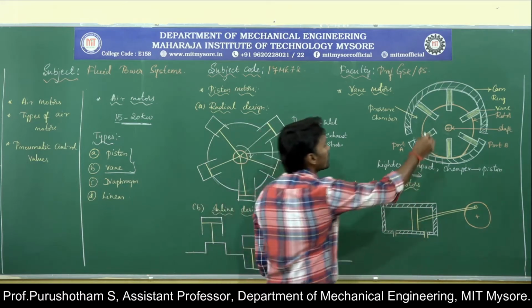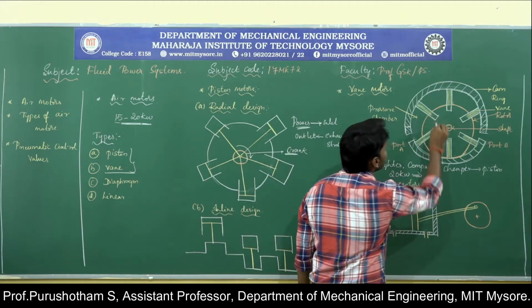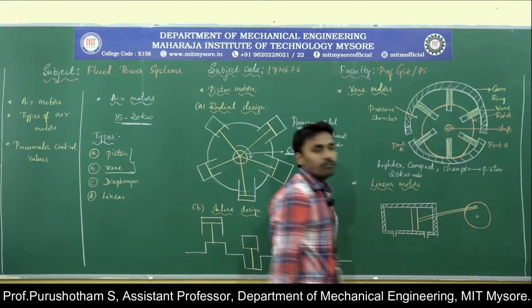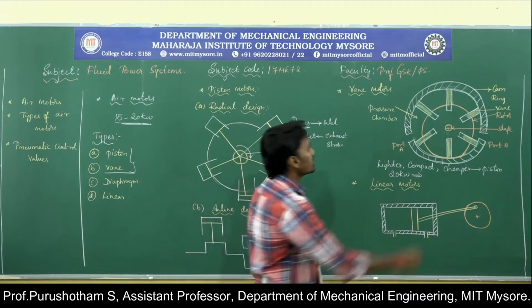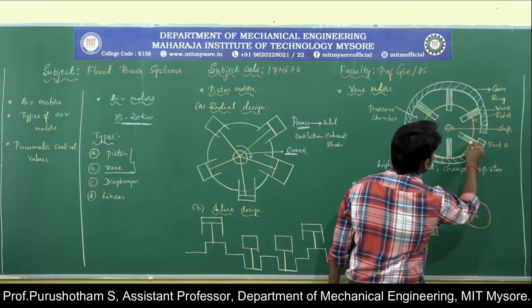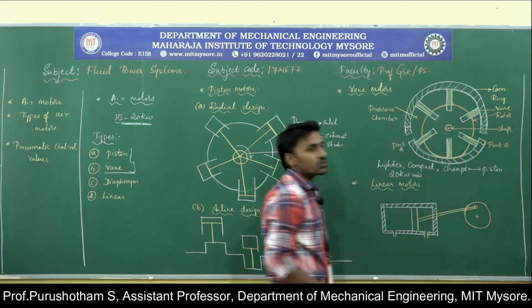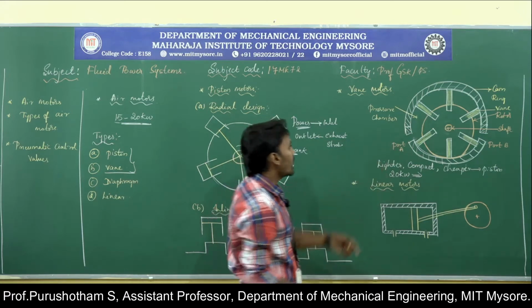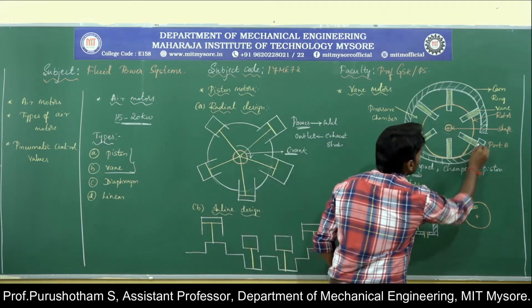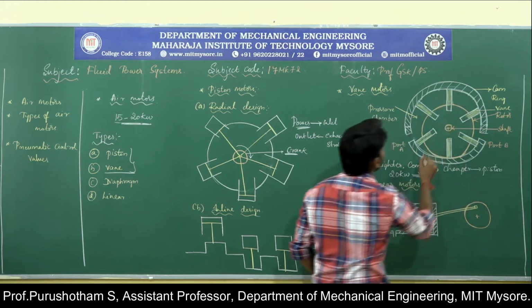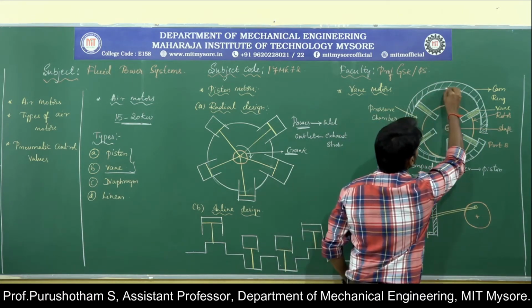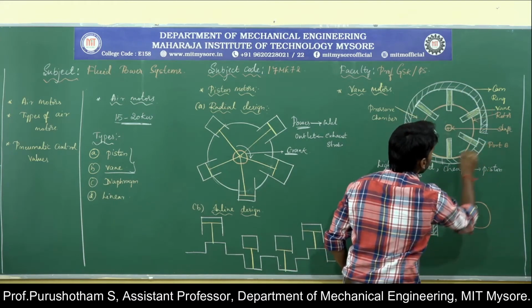Within the radial slots, the vanes slide. These are the vanes, which slide inside the radial slots, and the vanes are sealed to the wall of the cam-ring. You can see that all the vanes are sealed to the walls of the cam-ring.